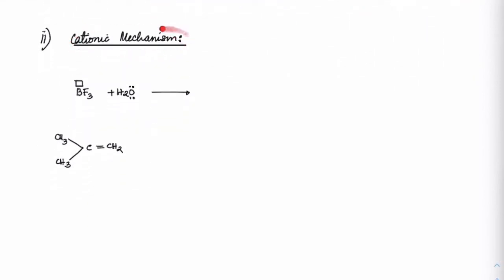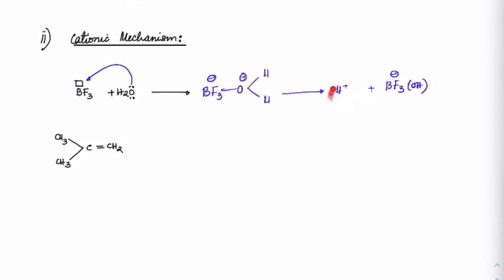Next, when it comes to the cationic mechanism, we use a Lewis acid. We always use a Lewis acid like BF3 in this case. First, suppose in aqueous medium, what we can expect is that we will have the lone pair of water attacking BF3. We should have O, H, H plus and BF3 minus. Okay, so this would release H plus, forming BF3OH minus, and that is a sufficient amount of proton to start the reaction and initiate here.